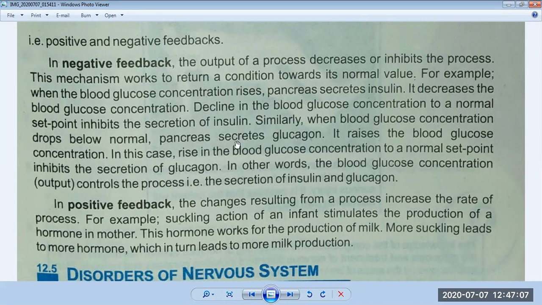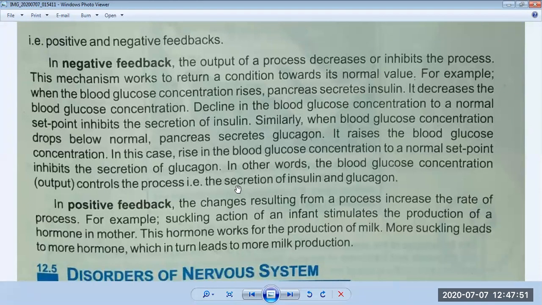Similarly, when blood glucose concentration drops below normal, if it is less in the body, what will happen? The pancreas secretes glucagon. It raises the blood glucose concentration. In this case, a rise in the blood glucose concentration to a normal level inhibits the secretion of glucagon. In other words, the blood glucose concentration controls the secretion of insulin and glucagon.